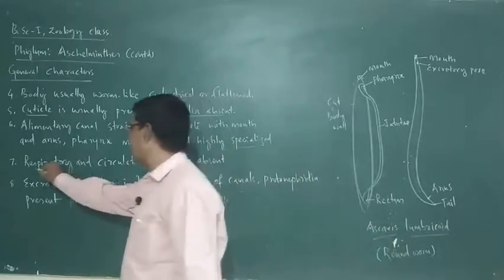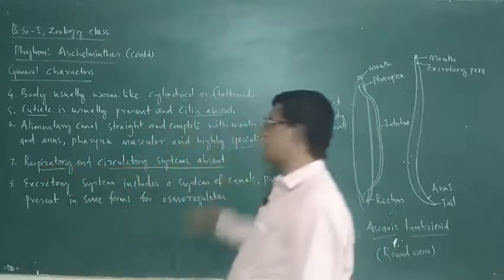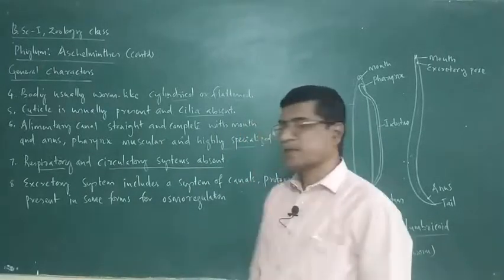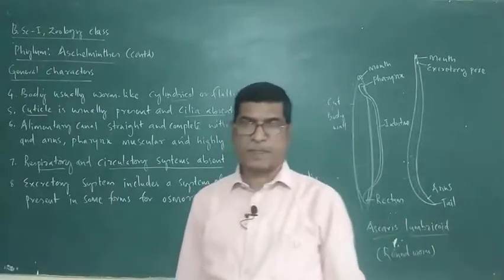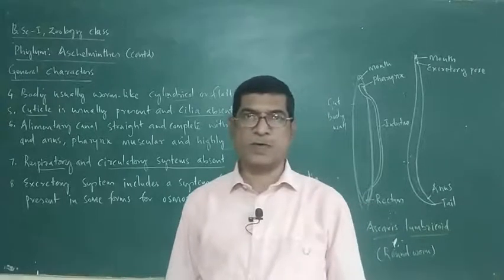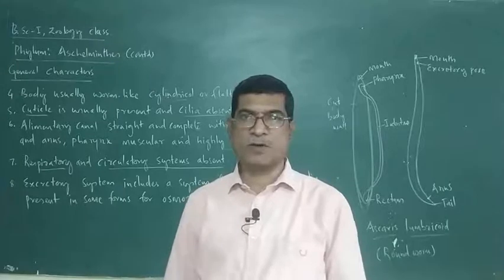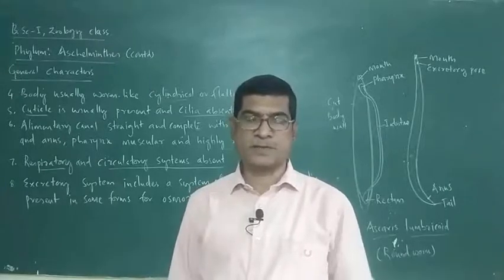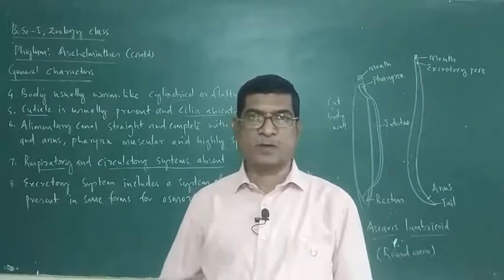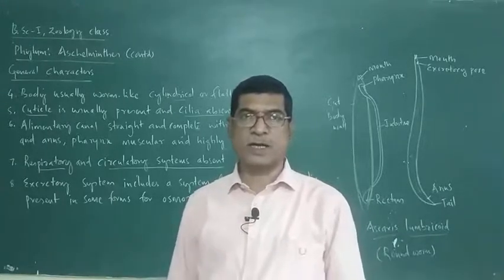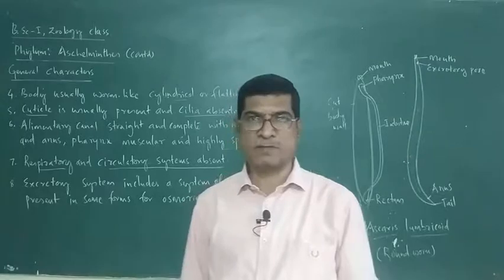Respiratory and circulatory systems are absent. No respiratory system, no lungs, no other structures for respiration like gills. So, if at all exchange of gases occurs, it occurs through the general body surface.